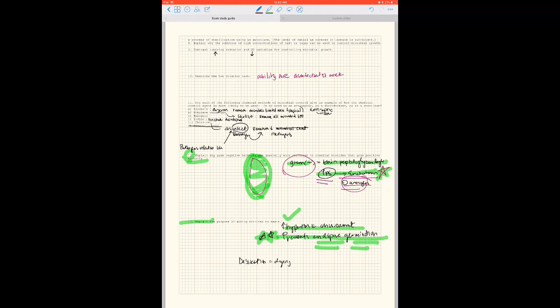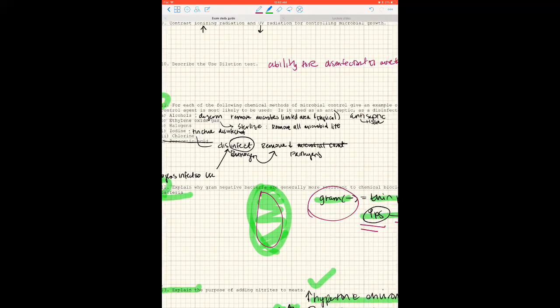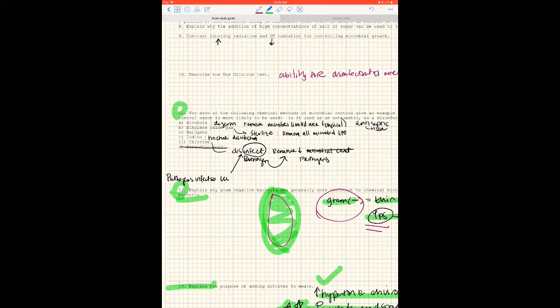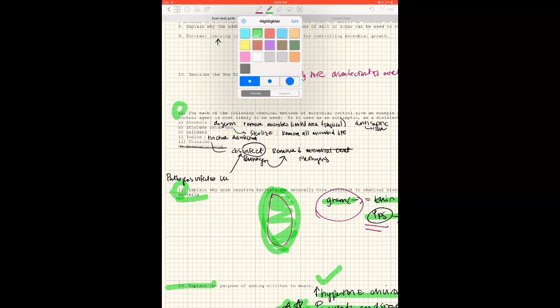Let's see here. 11. For each of the following chemical methods of microbial control, give an example of how the chemical control agent is most likely to be used. So I'll zoom in a little bit. Hopefully this will make sense.